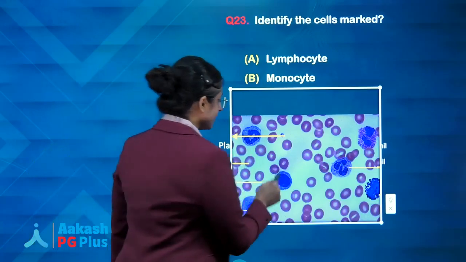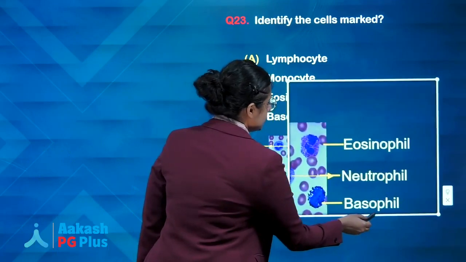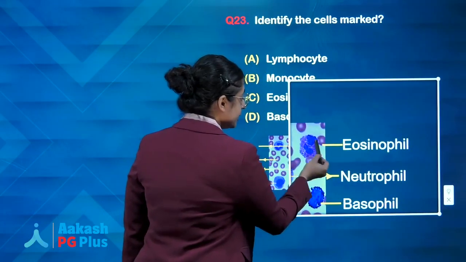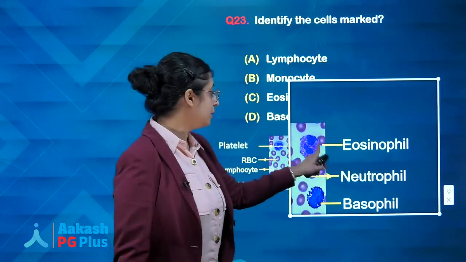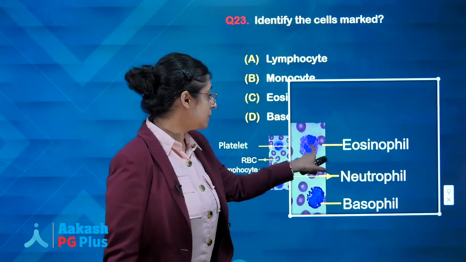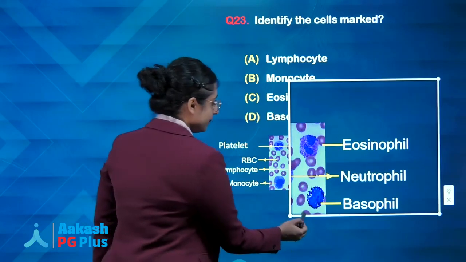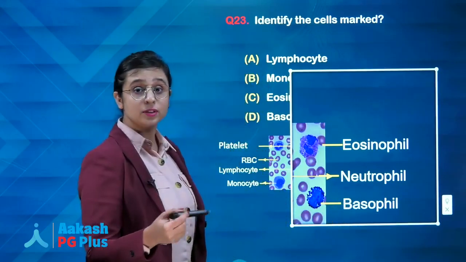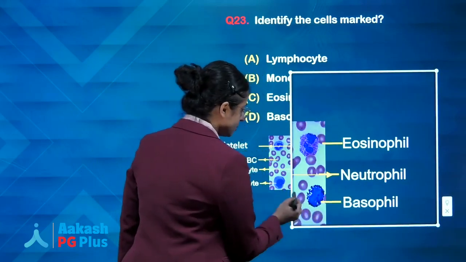Number 3, you have to recognize the WBCs. Number 1, can you see this eosinophil? Can you see these orange reddish granules completely filling up the cytoplasm in a bilobed cell? It is an eosinophil. How will you recognize? With the help of reddish orange granules. Number 2, basophil. Easy to remember, basophilic granules, blue color granules. They are coarse granules which will completely cover the nucleus. This is a basophil.